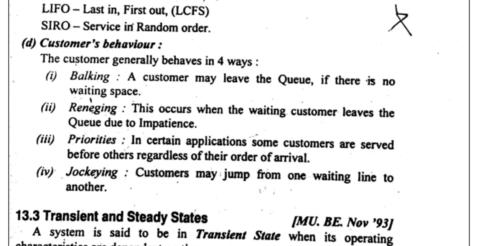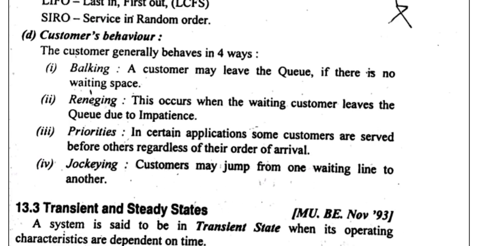For priority, if we go to a temple, VIPs get priority and go first. Jockeying means that if there is a large queue in one line, people become impatient and move from one line to another. Reneging applies if, at the ration shop, there is a long queue and people leave due to impatience. Balking is similar: we leave the queue because there is no waiting space. These are the customer behaviors.